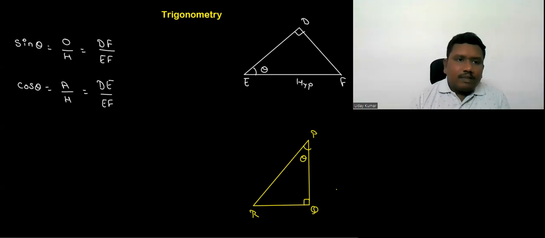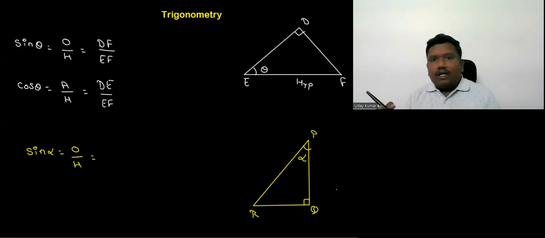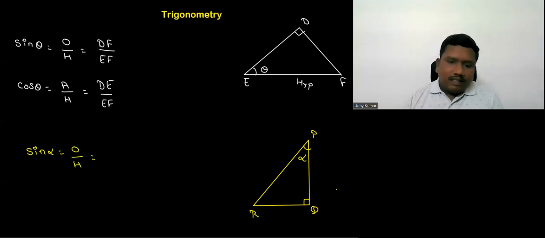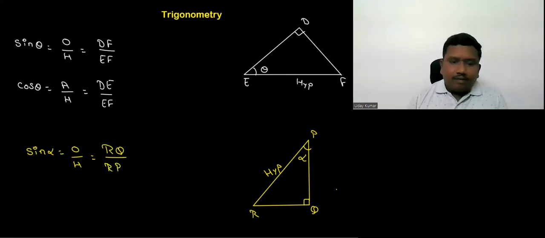Or let's take some other letter, not only theta, we can take even alpha also. Let's take alpha. Now, according to this, what is sine alpha? Sine alpha is fixed, O by H. So to the alpha, what is the opposite side? This is the hypotenuse, so definitely no discussion about it. The side opposite to 90 is the hypotenuse. Opposite side in this case is RQ, whereas hypotenuse is RP or PR.